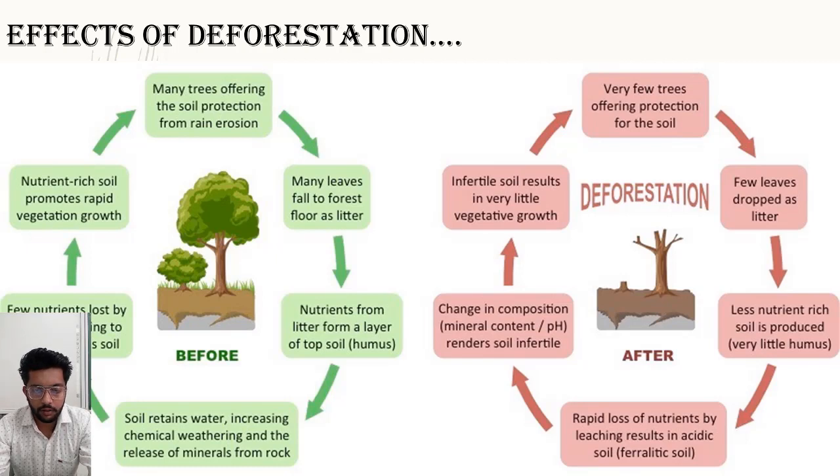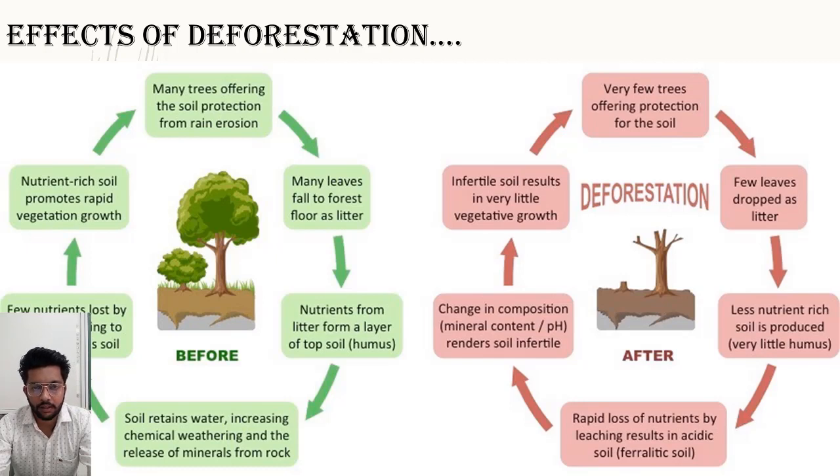Starting from the first point, many trees offer the soil protection from rain erosion. You know what is rain erosion? When the top layer of the soil is washed away or floated away by the rain, this is called soil erosion or rain erosion. So when the trees are grown, they hold up the soil with the roots, and then soil erosion doesn't take place. So the first point by which the trees help us is that they prevent soil erosion. Second, many leaves fall to the forest floor as litter.